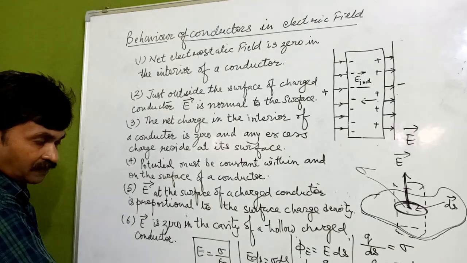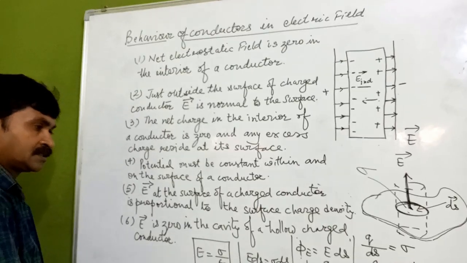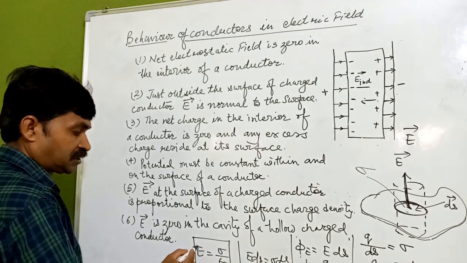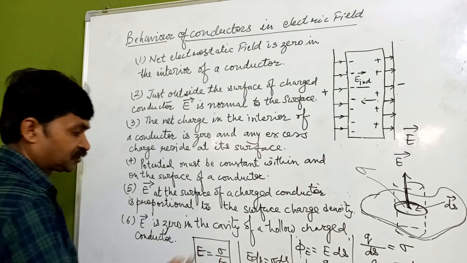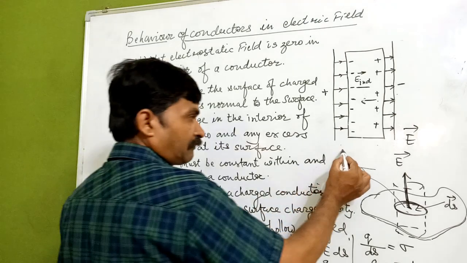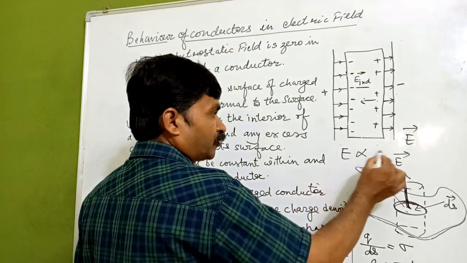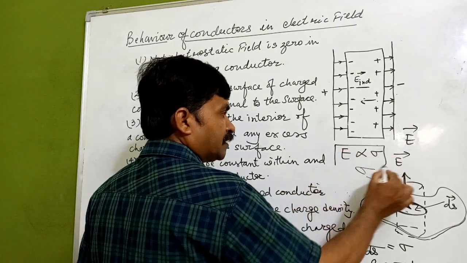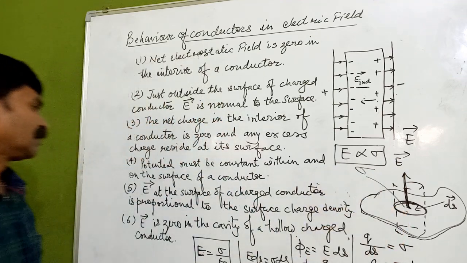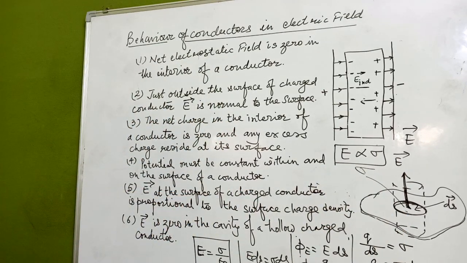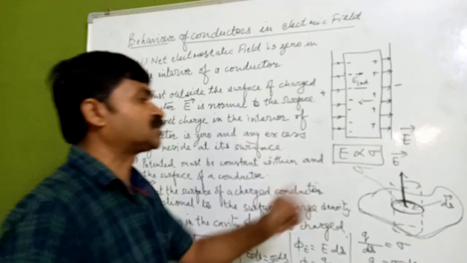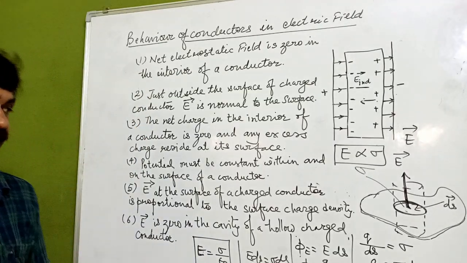Now you can see 1 upon epsilon naught is constant, which means the surface charge density and the electric field have a relationship, that E is directly proportional to sigma. The electric field at the surface of the charged conductor is proportional to the surface charge density.